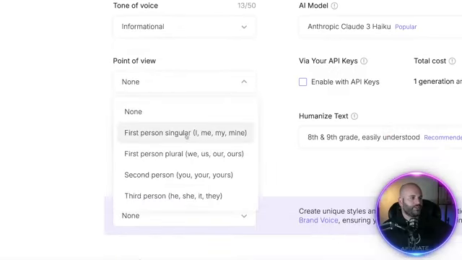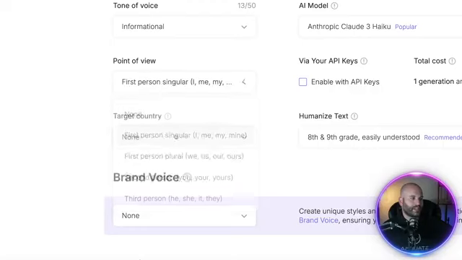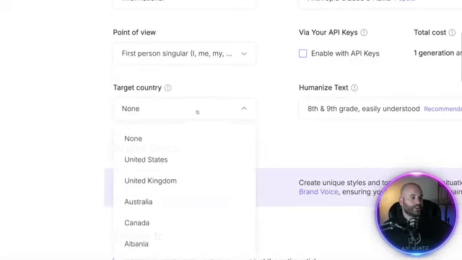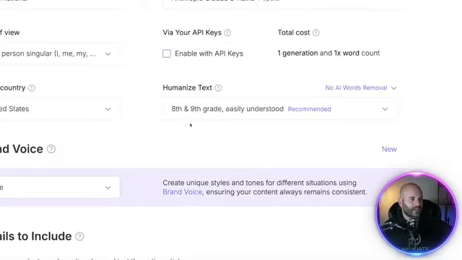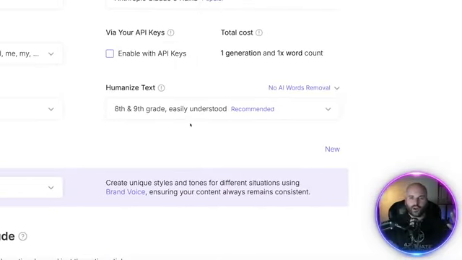You can change the point of view from first person. You can say none. In this case, I'm going to say first person right here. You can target the country. So I'm going to go ahead and select the United States for this example. And then over here, this is where all the magic of this entire video comes into play.